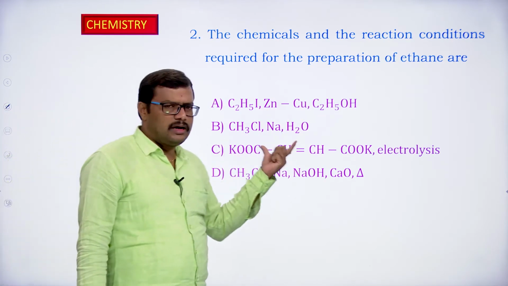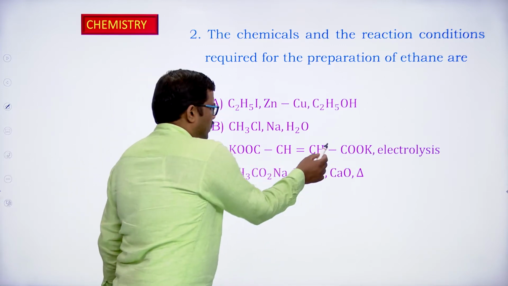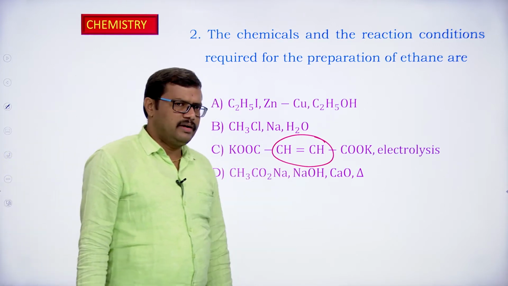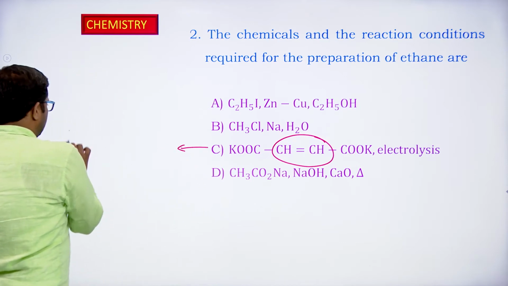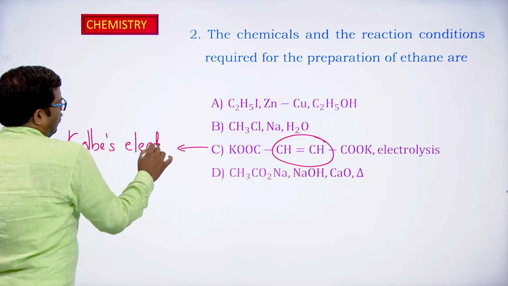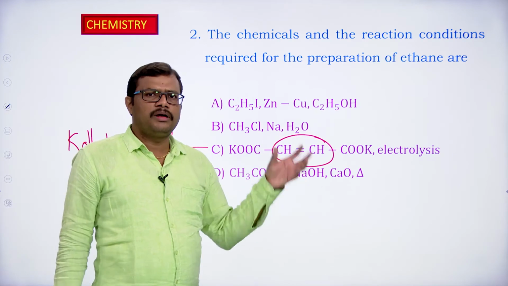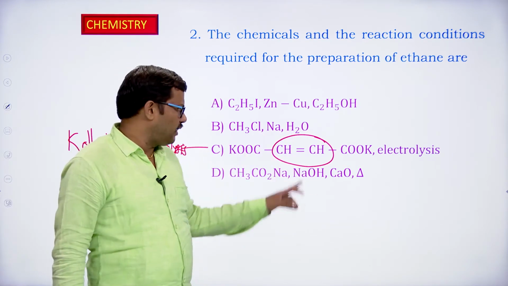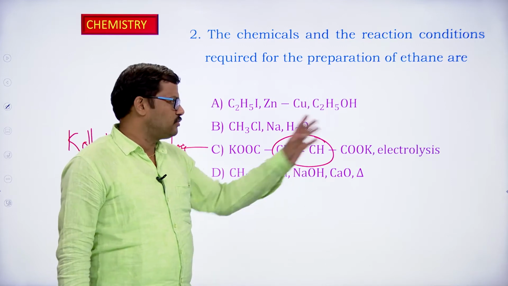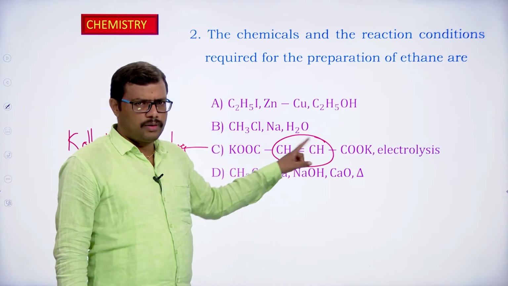It is a salt, carboxylic acid salt under electrolysis process. But one thing you can observe here is that the middle carbon atoms are having double bonds in it. This is a Kolbe reaction only, there is no doubt. It is a Kolbe electrolysis only. But in Kolbe electrolysis we get alkanes from normal saturated carboxylic acid, but what is given here is unsaturated carboxylic acid, so potassium salt. Unsaturated carboxylic acid potassium salt is given. Unsaturation means double bond presence.